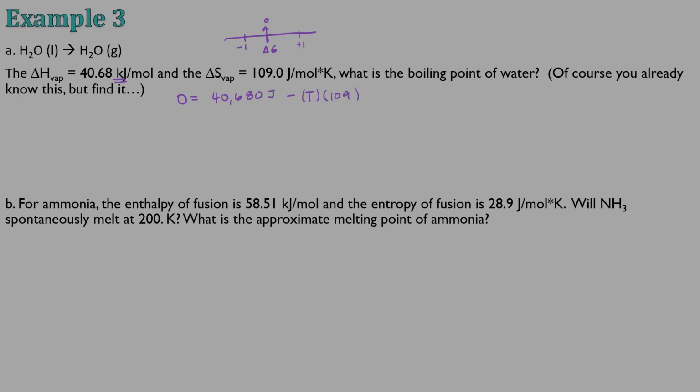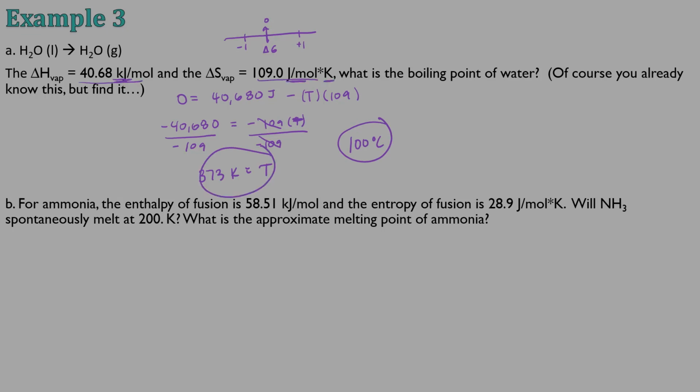So if I rearrange this and subtract 40,000, I get 40,680 joules. It's going to be equal to negative 109 times temperature. I'm going to divide by negative 109 on both sides. And I end up getting that my temperature is 373 Kelvin. And this is water. 373 Kelvin is 100 degrees Celsius. So that's exactly what we expect.